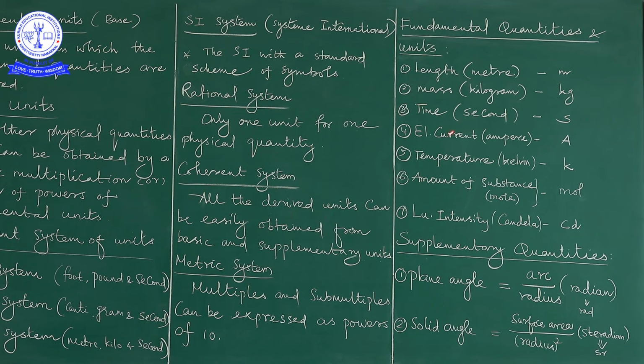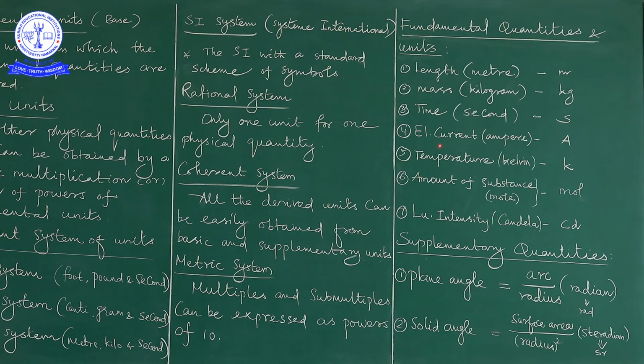The unit of time is second, and the symbol of the second is small s only. So length, mass, time are the fundamental quantities. These three quantities are very well known to us, and up to the 10th standard level we have pronounced these words frequently.